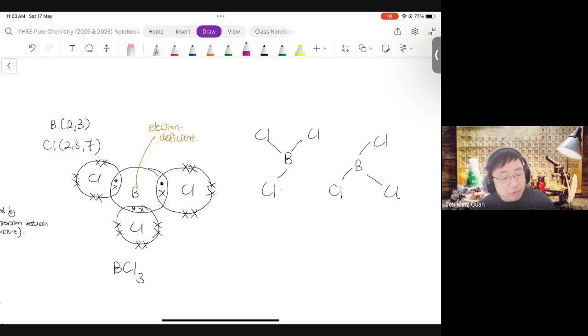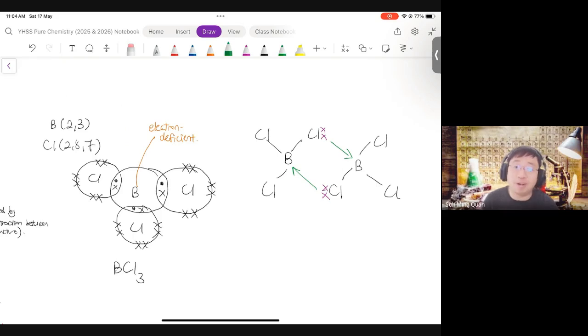Now the chlorine, you notice, still has valence electrons. There are actually 6 valence electrons not shared, right? So what happened is, sorry, maybe I shouldn't draw like that. I should draw like that. So the chlorines could dative covalent bond to the boron.